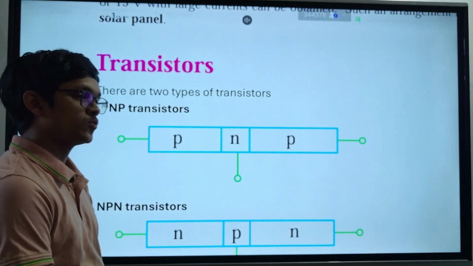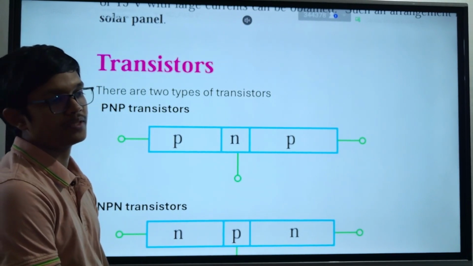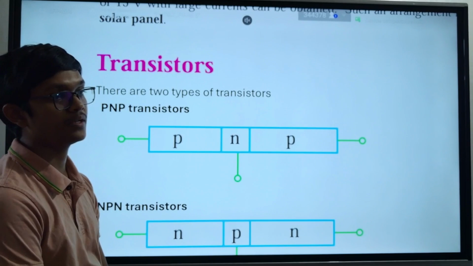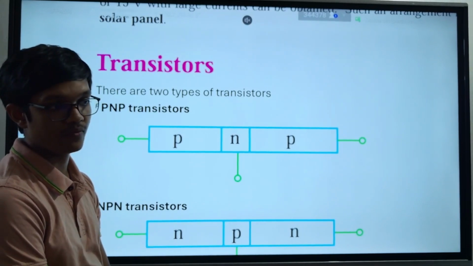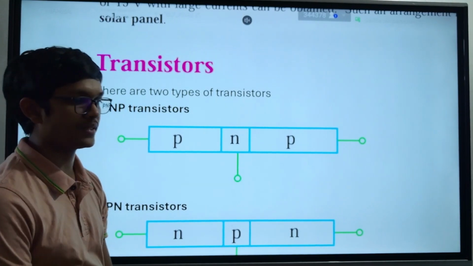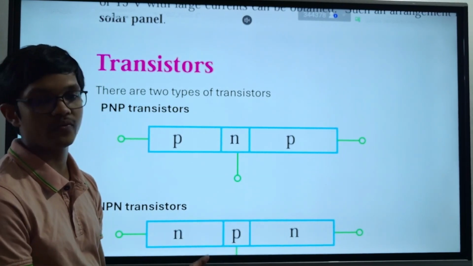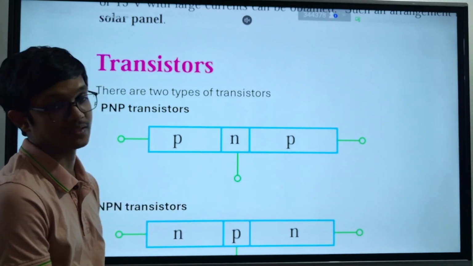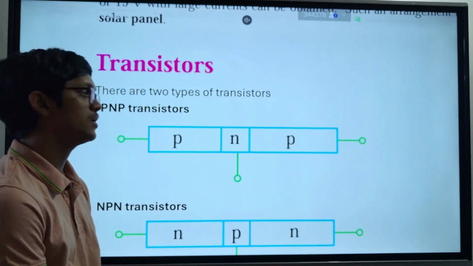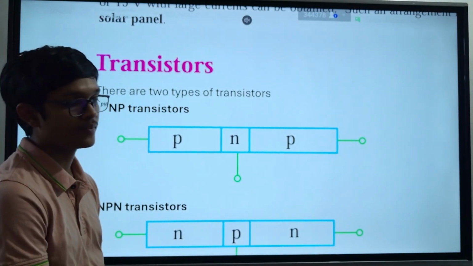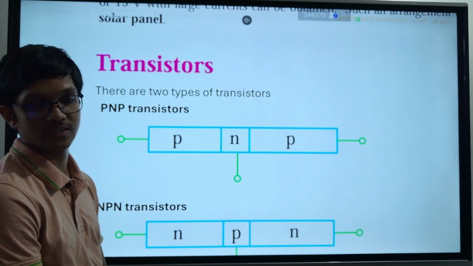But using these two p-n junctions, we can do a lot of new stuff. I mean, as you know, in maybe your Apple M1 chip, you have billions of transistors. Whatever electronic systems you find everywhere, they are built out of transistors. But when we talk about what a transistor is, it is just two PN junctions. That's all you can find in a transistor.